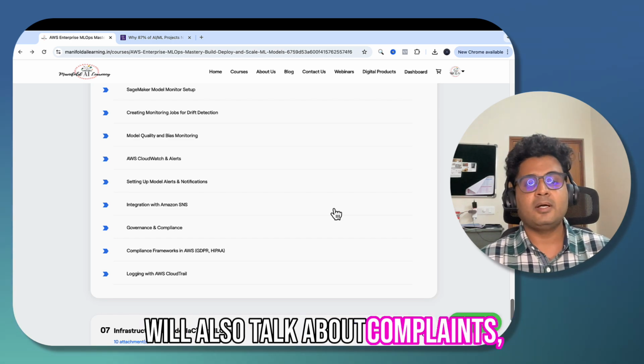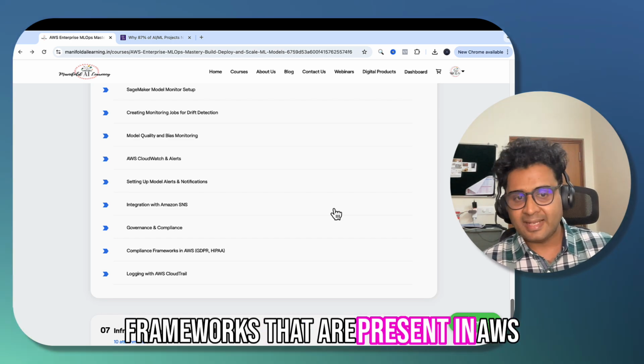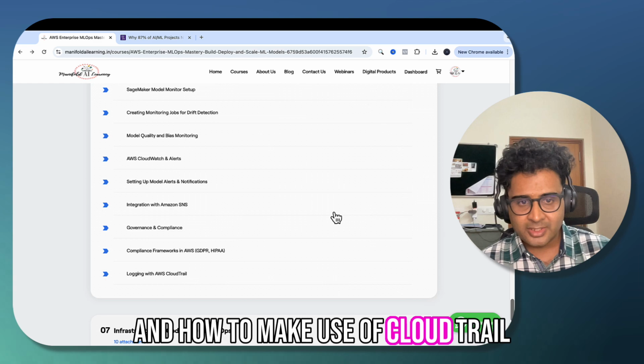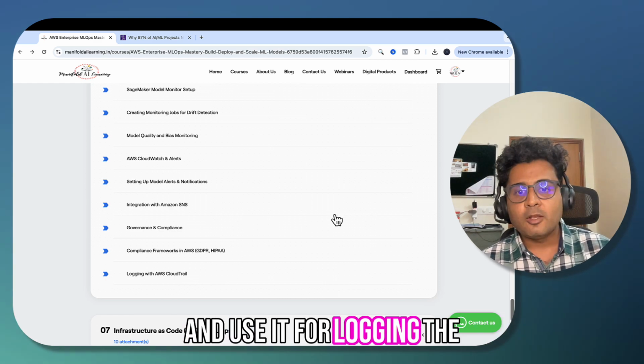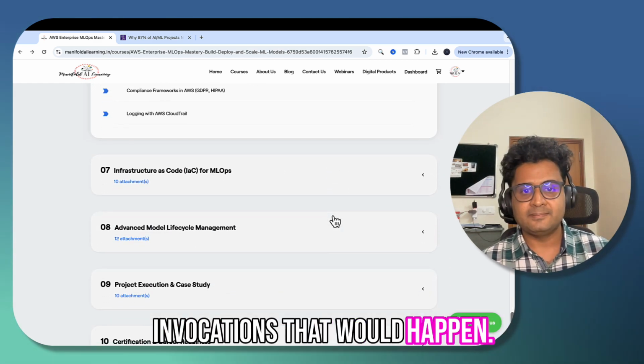And we'll also talk about compliance frameworks that are present in AWS and how to make use of CloudTrail and use it for logging the invocations that would happen.